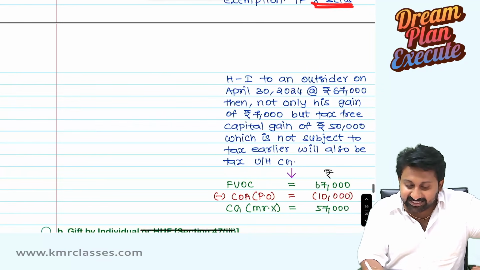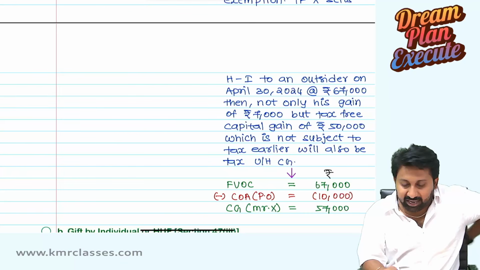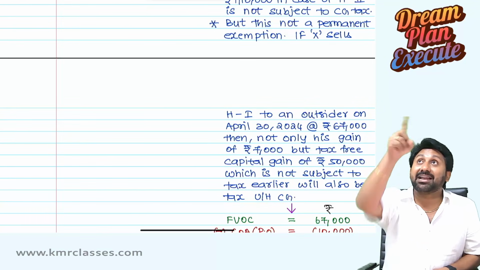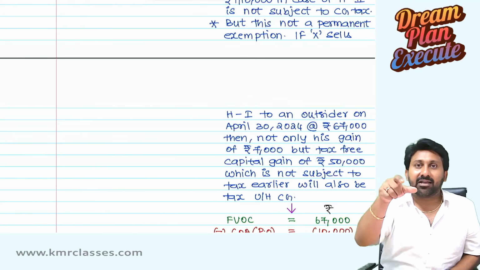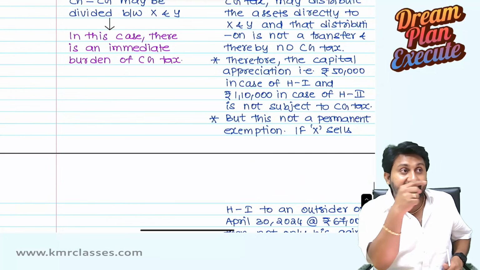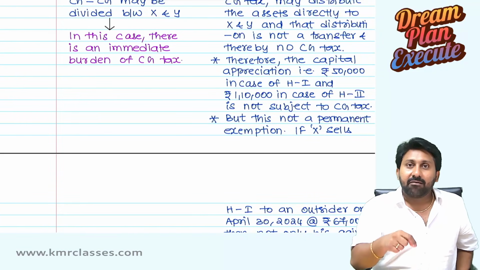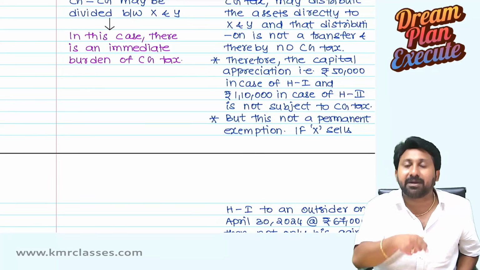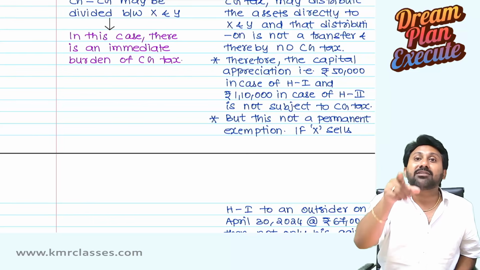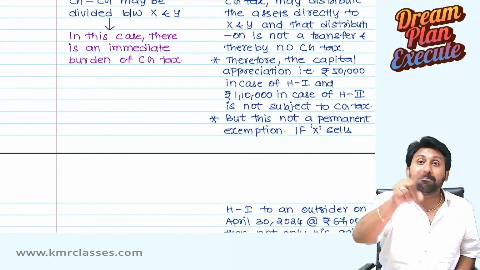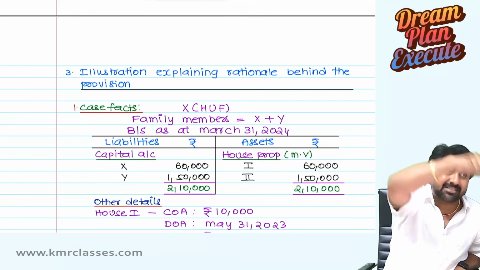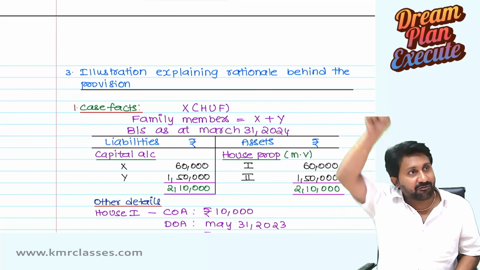If X sells house 1 to an outsider on April 30, 2024 at 67,000, you should not consider 67,000 minus 60,000 partition amount. At that time, what is the value, and say I will pay tax on 7,000? No. Capital gains is escaped by HUF by partition. From that date, whatever the appreciation is there, you should pay tax. Since the HUF did not pay tax on that, that's why 49(1) says cost of acquisition will not be the cost of acquisition on the date of partition. You should also include the cost of acquisition to the previous owner. That's the reason why 49(1) came like that.